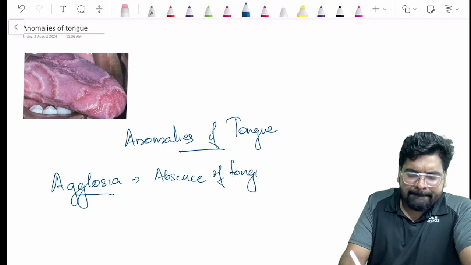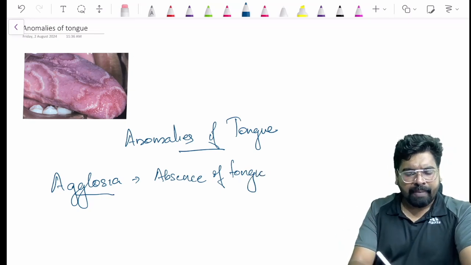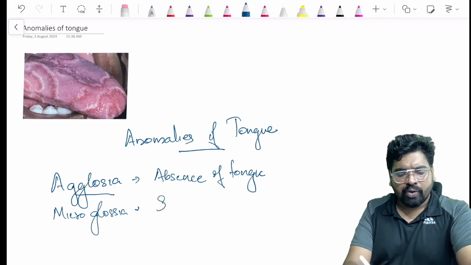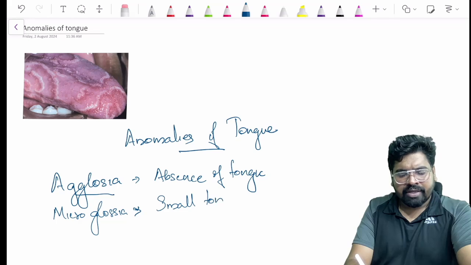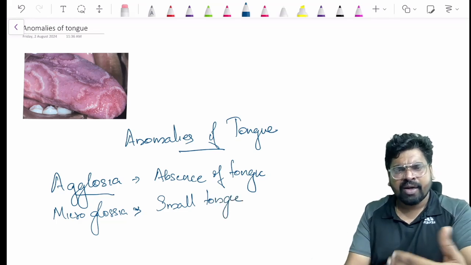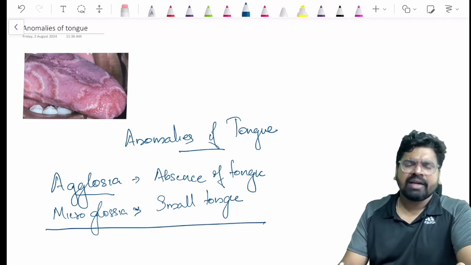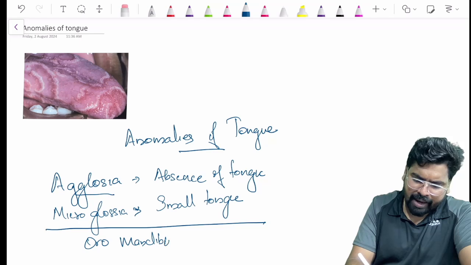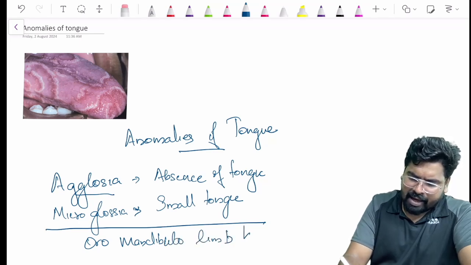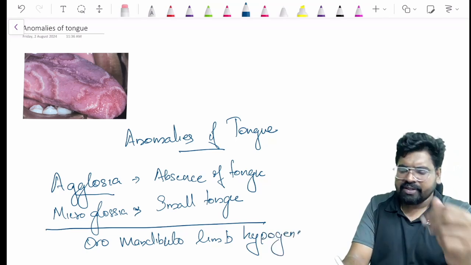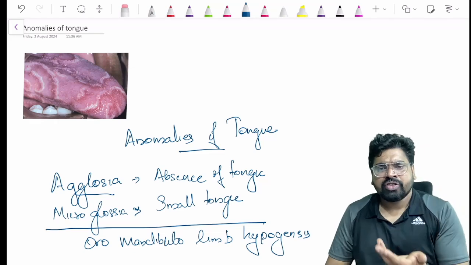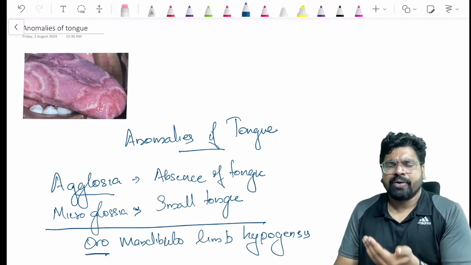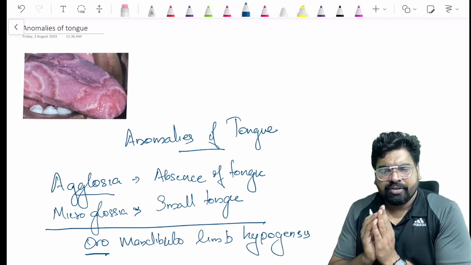If the tongue is smaller in size, we call it microglossia. Microglossia is a small tongue, or a reduction in the size of the tongue. These conditions, eglossia and microglossia, are seen in a condition called oromandibulolimb hypogenesis. In this syndrome, in the oro part, there is eglossia or microglossia of the patient.